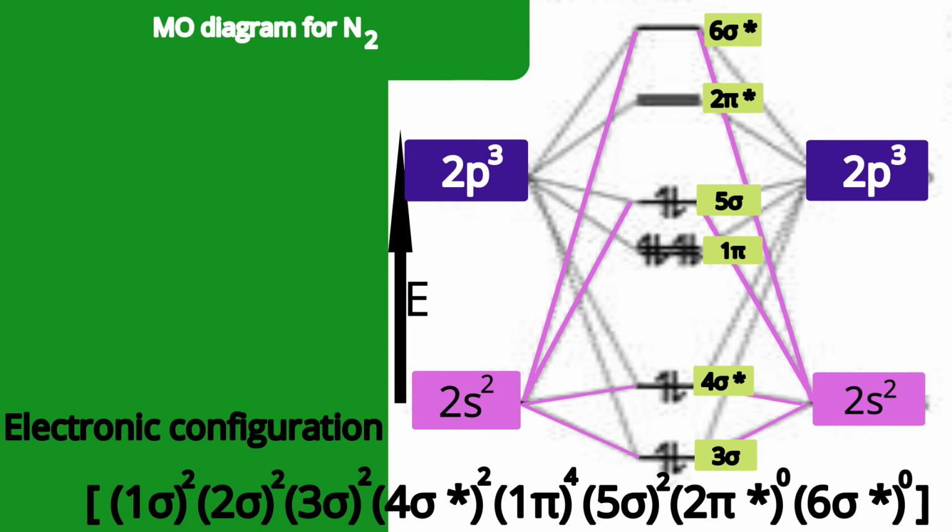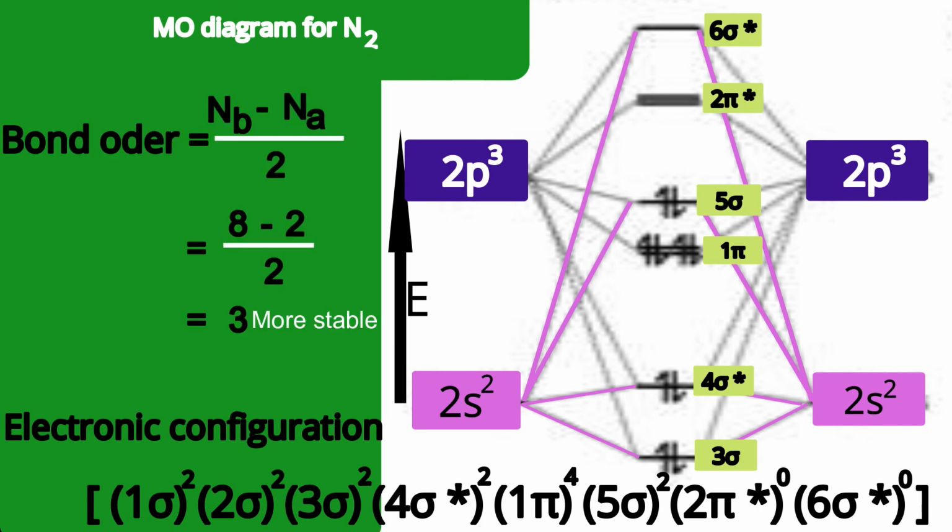Now let us find the number of bonds present between two nitrogens in the nitrogen molecule, that means the bond order. The formula for bond order is the number of electrons in bonding orbitals minus the number of electrons in antibonding orbitals, and whatever answer we get, we divide by 2.